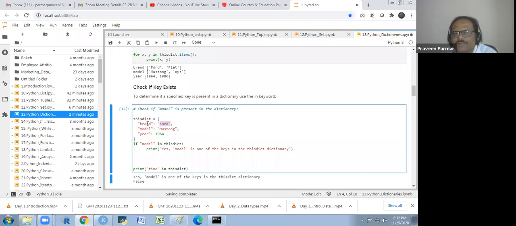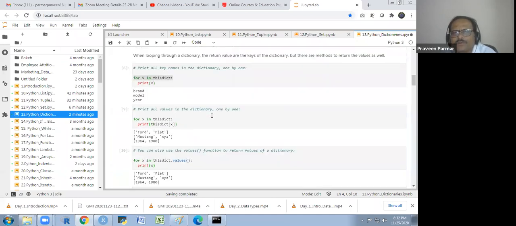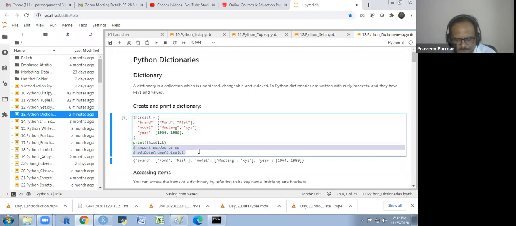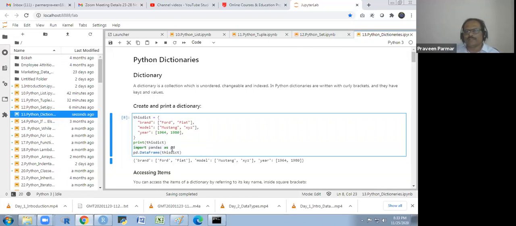Key is basically, if I show you this dictionary, I will explain first what this dictionary does. Just like we could convert the dictionary into a data frame with the help of a package in Python, the pandas library, we use it. We use pandas with an alias like pd, and pd.DataFrame of this dict.